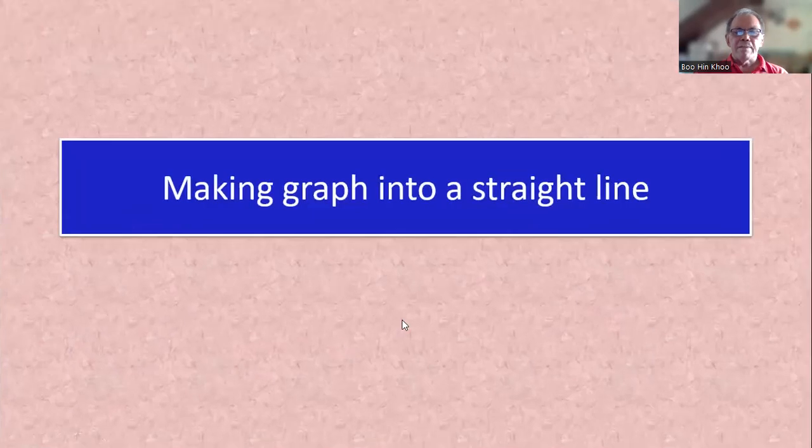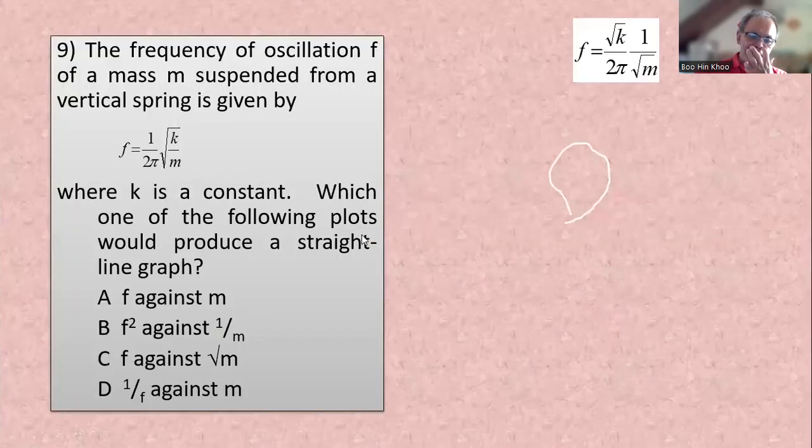Okay. Making a graph into a straight line. Have a go at this one. The frequency of oscillation F of a mass suspended from a vertical spring is given by F is 1 over 2 pi square root of K over M, where K is a constant. Which of the following plots will produce a straight line?